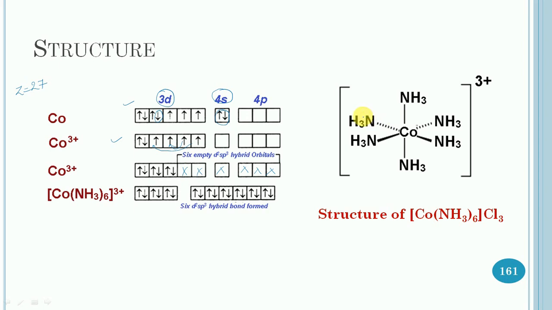So in this case, the 6 ammonia ligands can occupy the 6 corners of an octahedron. So it is all about the structure of the hexaamminecobalt(III) chloride complex.